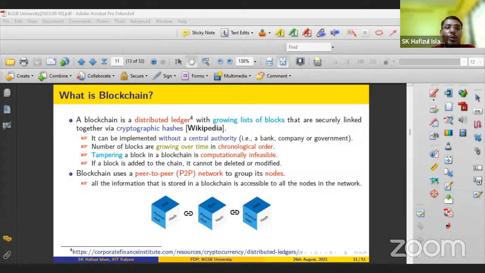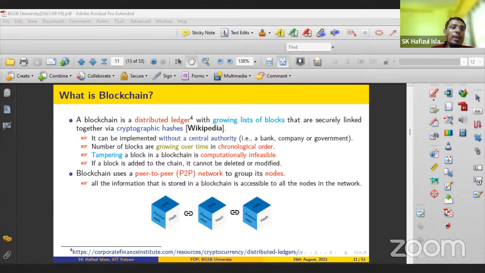So A has 50 rupees, B has 40 rupees, D has suppose 10 rupees, and C has suppose 0 rupees, right? If A wants to purchase some item of 50 rupees, A can purchase it. And then the same information must be available to all the other nodes. That means A had 50 rupees and purchased some items of 50 rupees. Now the remaining balance of A is 0.